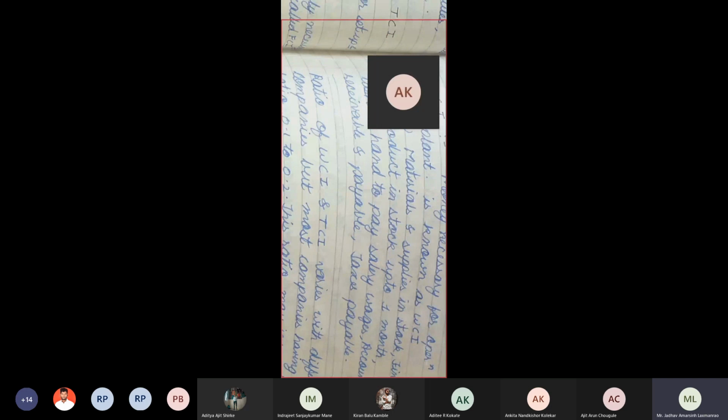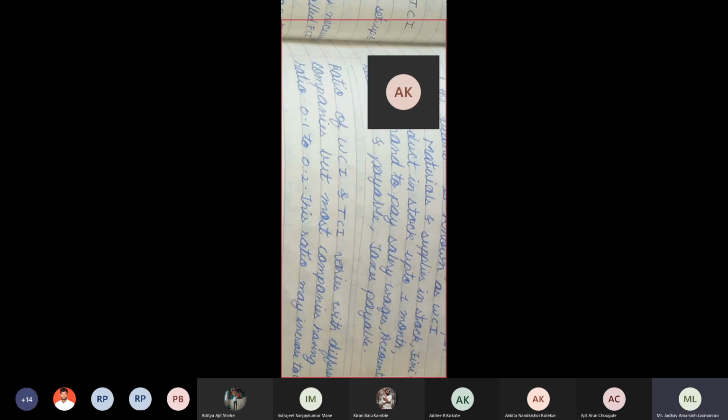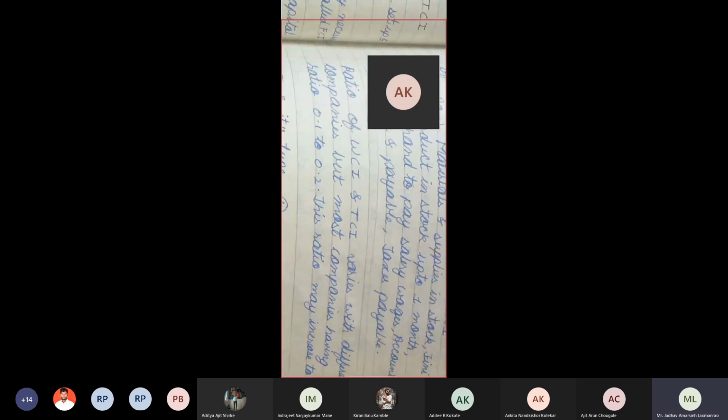Tax कधी द्यावा लागतोय? जेव्हा तुमचं कंपनी सुरू असते त्यावेळी. बिल कधी द्यावं लागतं? जेव्हा तुमची कंपनी सुरू असते त्यावेळी. Okay, so all this and finished product in the stock, in the godown, up to 1 month. These all are known as working capital investment. We are grouping under the heading working capital investments. Okay, very important last sentence.